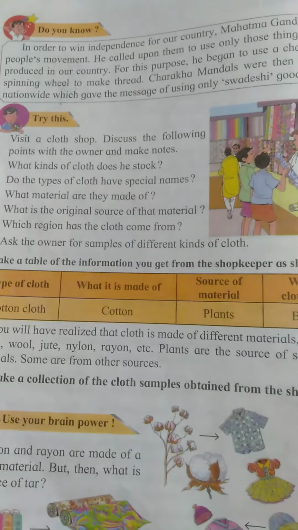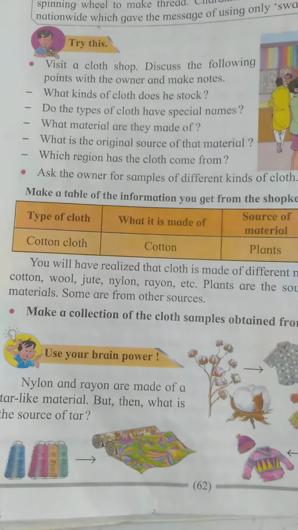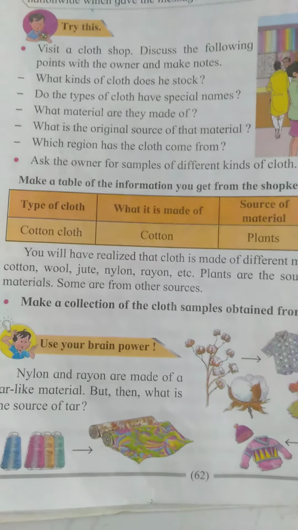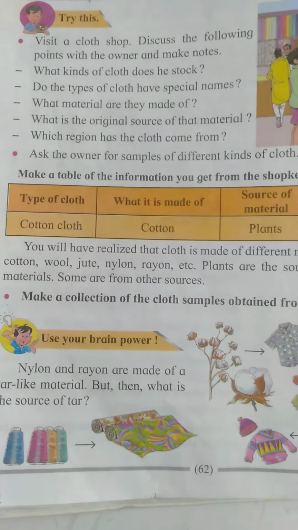Artificial fibers like rayon, nylon, polyester can be used to make different types of clothes like raincoats, sportswear and many other things.